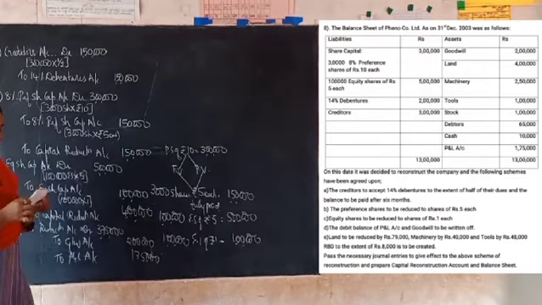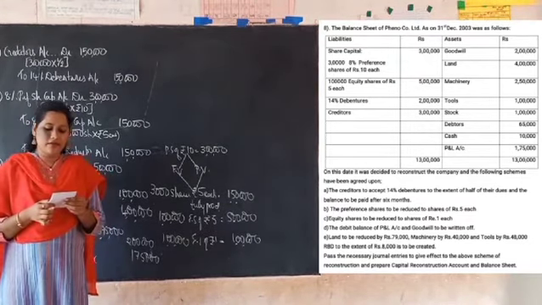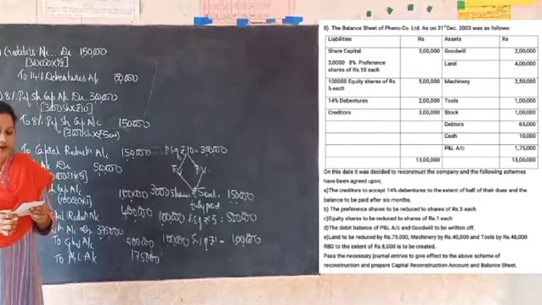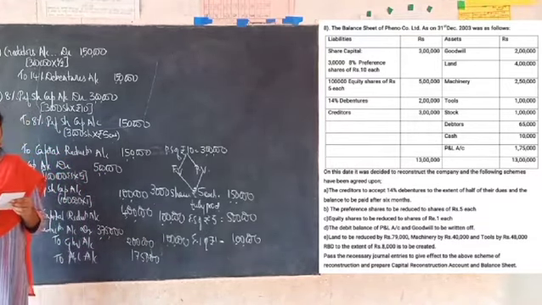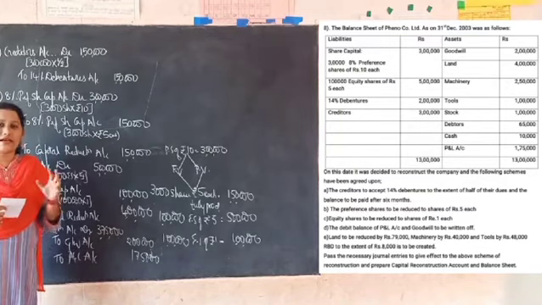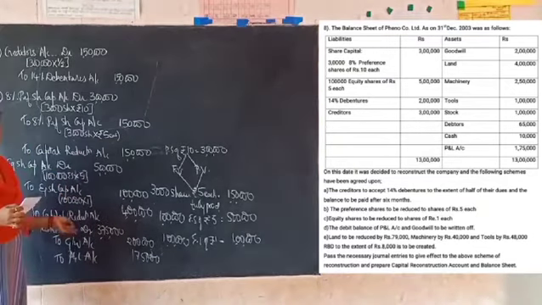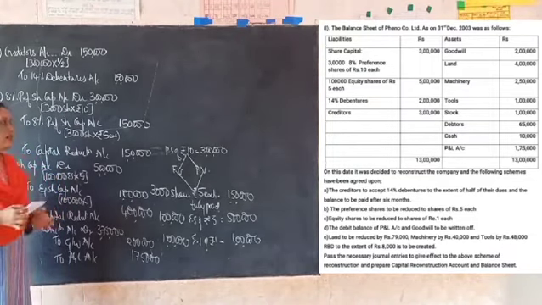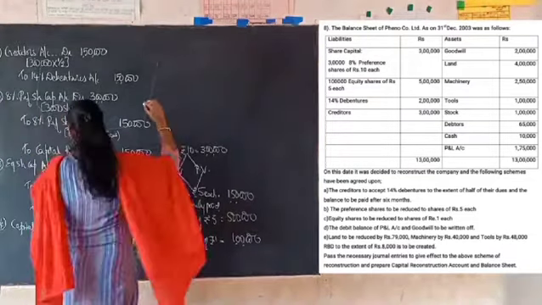Then we will take up the last point here. Land to be reduced by 79,000, machinery by 40,000, tools by 48,000, and RBD to the extent of 8,000 is to be created. Again, utilizing the capital reduction account, you have to write off these parts of the asset. So now again the similar entry will come. I will write the entry here.